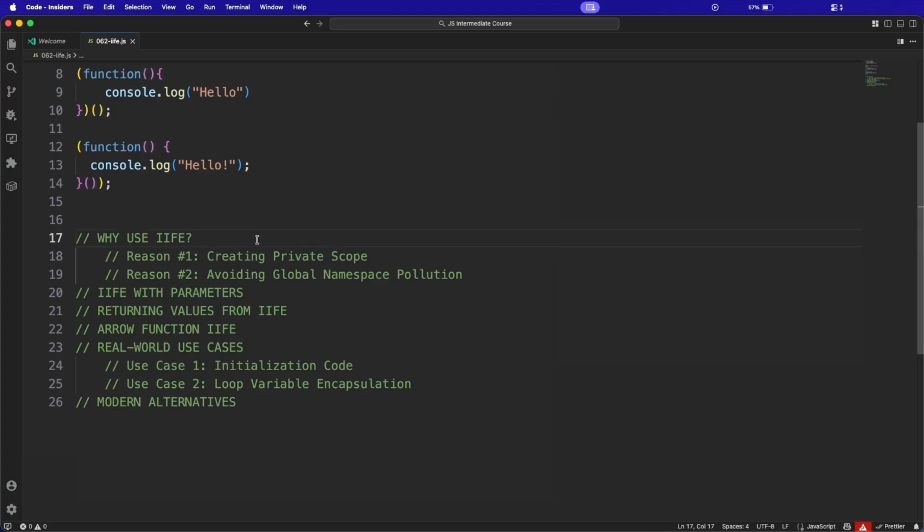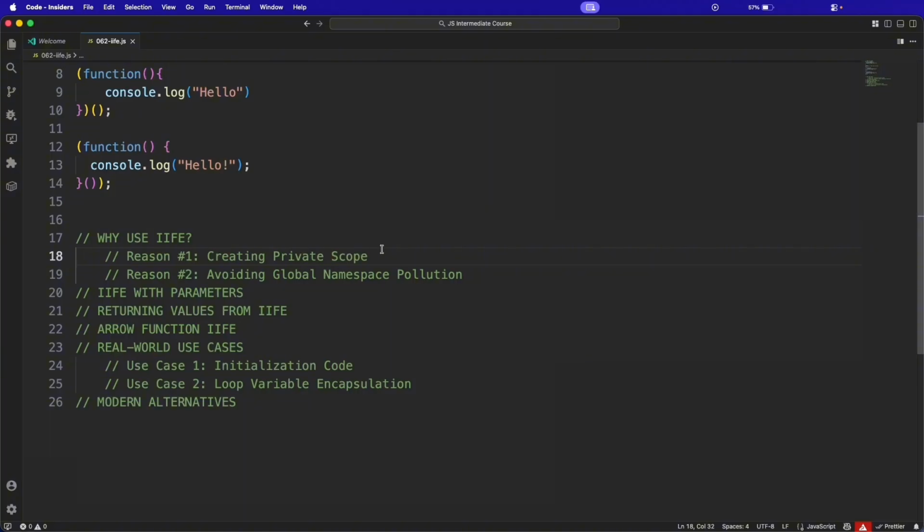Then why do we use IIFE? Now you might be thinking, why would I want to do this, right? Why not just write regular code without wrapping it in a function? This is a great question. There are several powerful reasons.